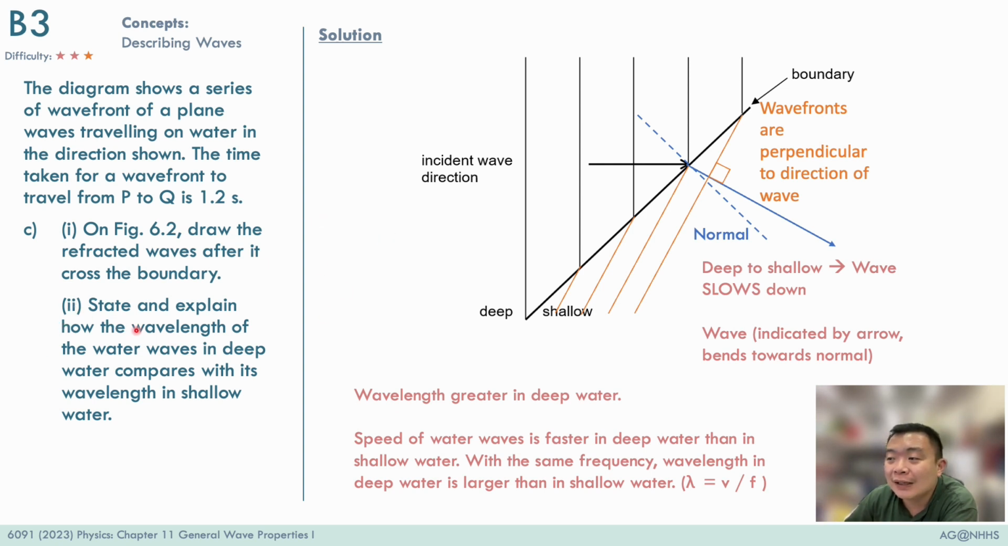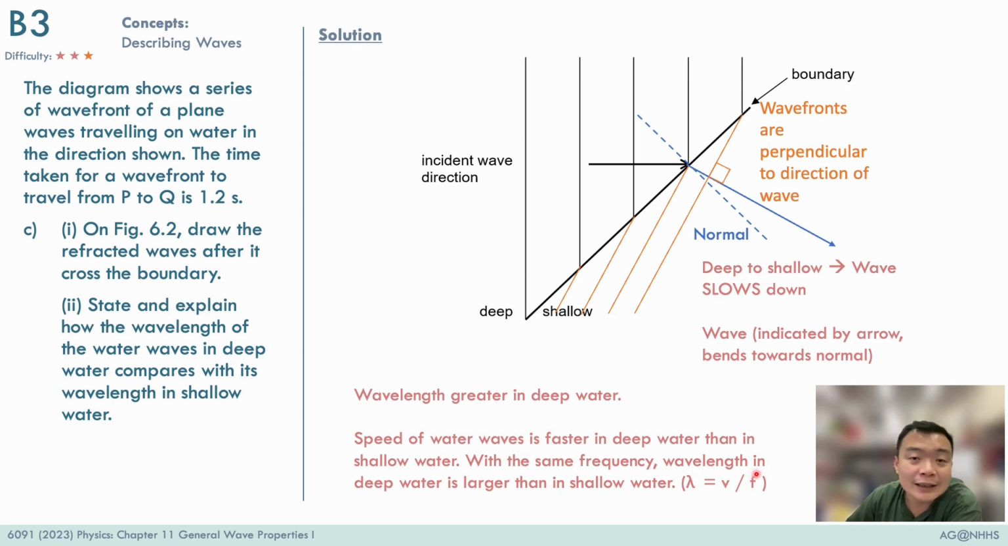Now, once we have the drawing, we can actually solve part 2 in 2 different ways. Without a drawing, we can use the wave equation to argue that when the speed of the wave slows down and the frequency doesn't change, the wavelength of the wave in deeper water will be larger. So when it goes to shallower water, the wavelength will be smaller because of the slower speed.